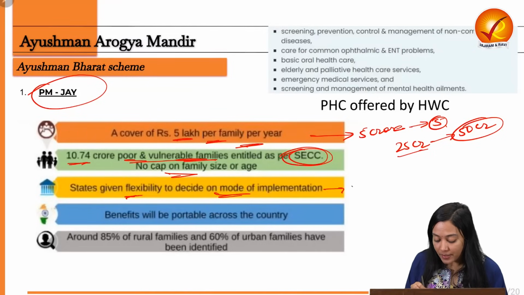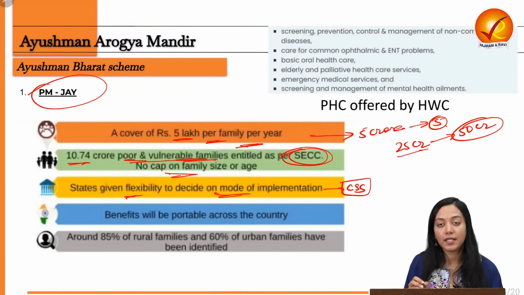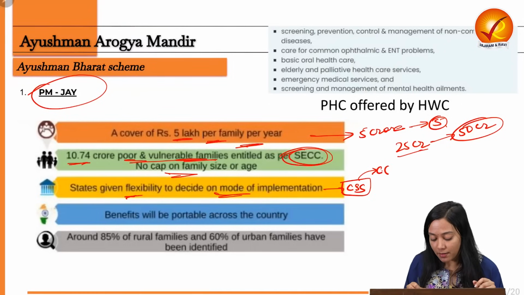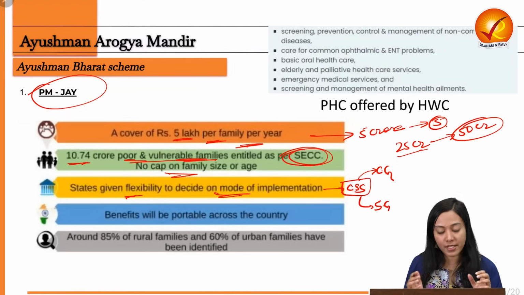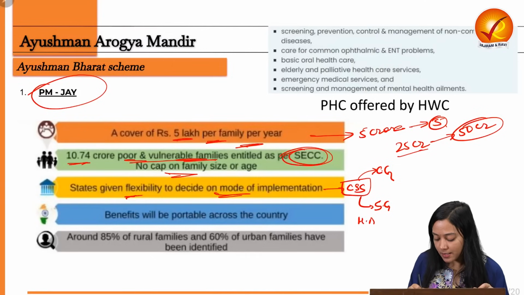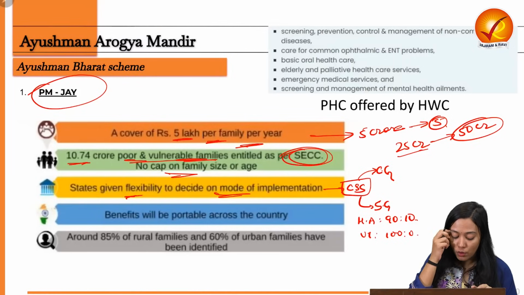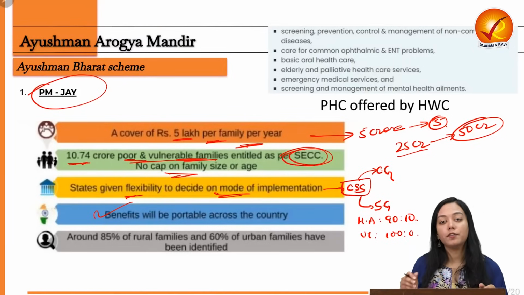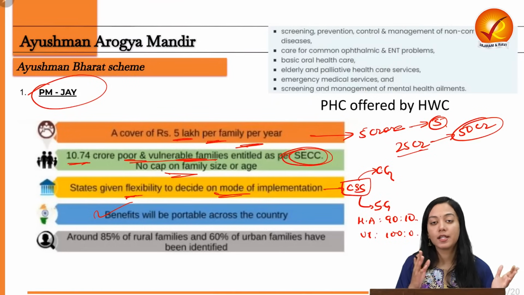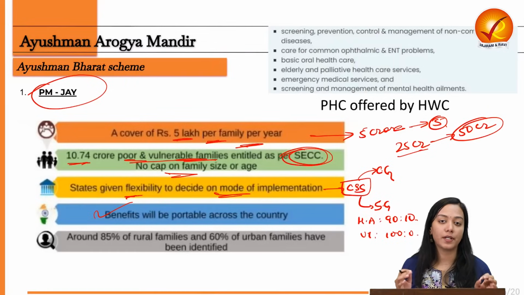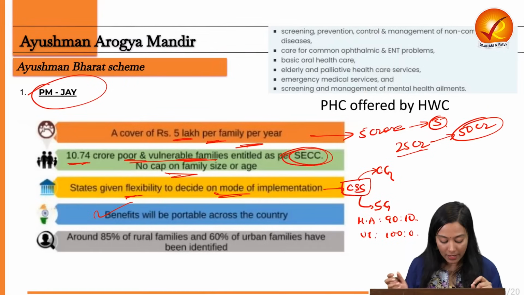Why? Because this is a centrally sponsored scheme, which means that half of the insurance premium will be paid by the central government and half will be paid by the state government. This is for normal states. In the case of hilly areas, the share would be 90:10. In the case of union territories without legislature, the share of the union government would be 100%. It will be portable across the country, which means you can avail your Ayushman card benefits at any hospital without any limited jurisdiction.